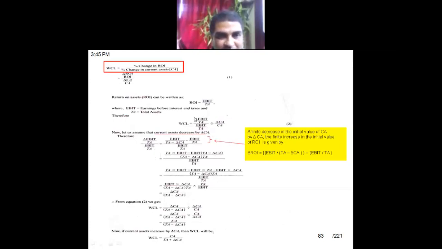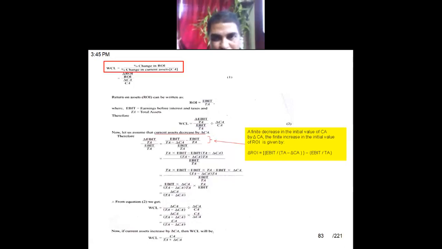ROI is calculated like this, and the same thing is written here. Your query is how this is converted to these states.